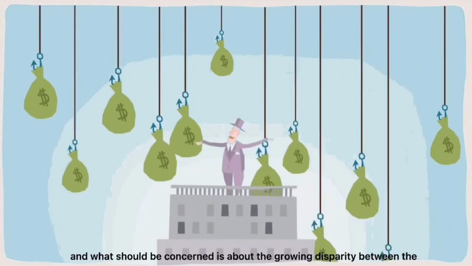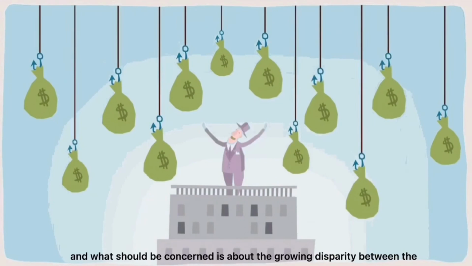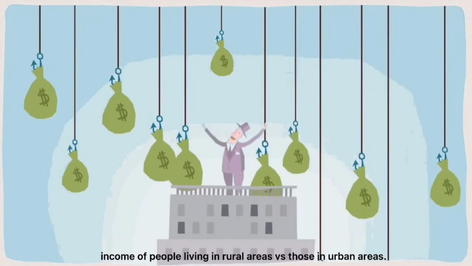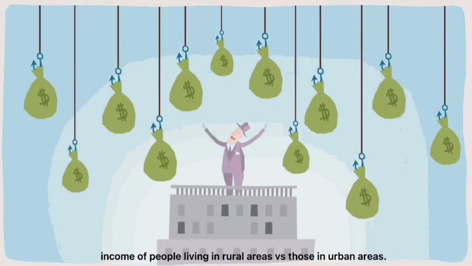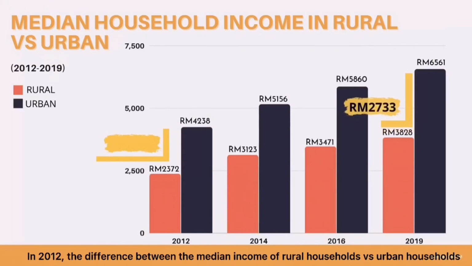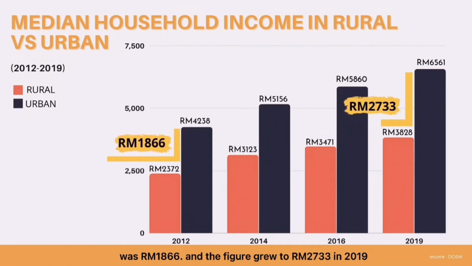And what should be concerning is the growing disparity between the income of people living in rural areas versus those in urban areas. In 2012, the difference between the median income of rural households versus urban households was 1,866 ringgit, and the figure grew to 2,733 ringgit in 2019.